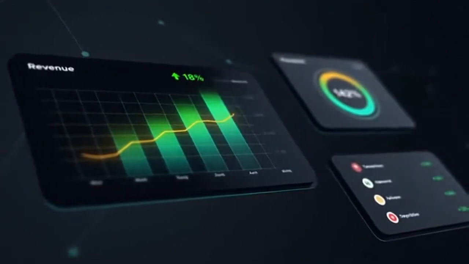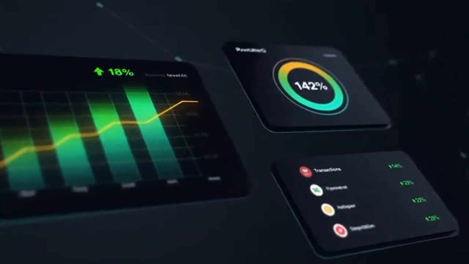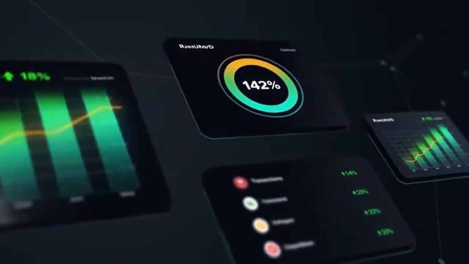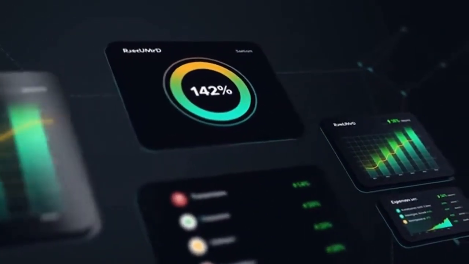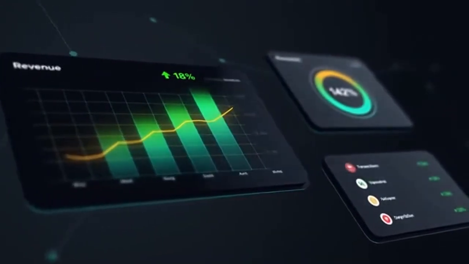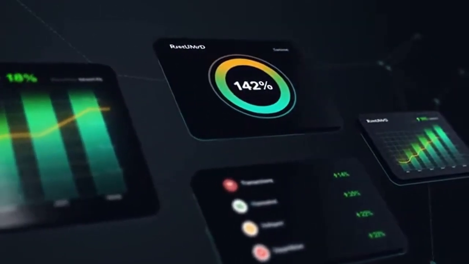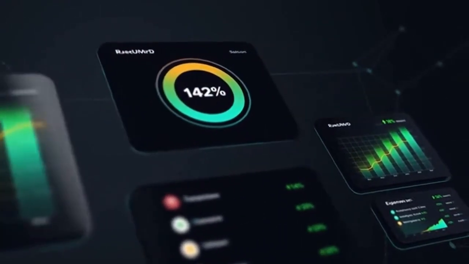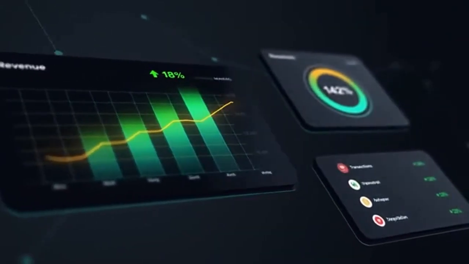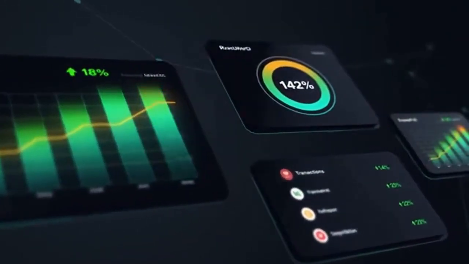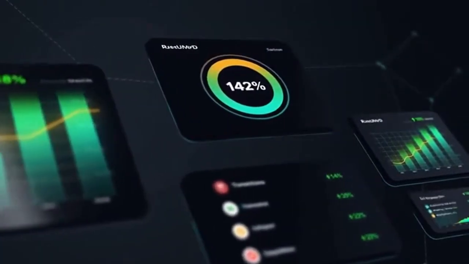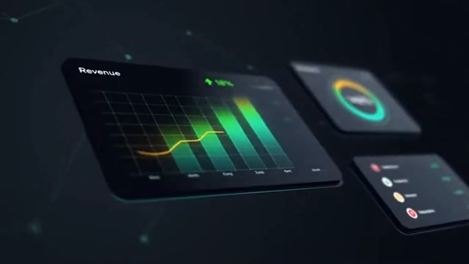Two apps, same number of users, same ad formats, same number of impressions. One earns $200 a month, the other earns $900. The only difference? Which ad network is running those ads? Most app owners set up AdMob on day one and never touch it again. That decision is costing them hundreds of dollars every single month.